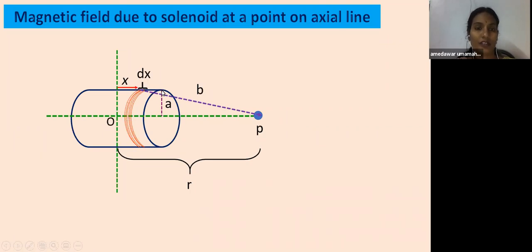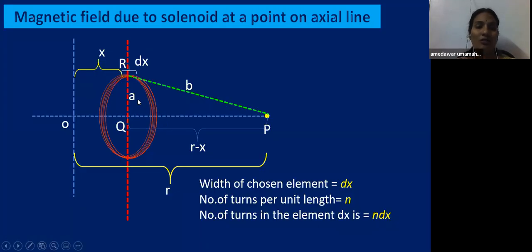The radius of the solenoid is a, and the distance from the small element which we chose on the solenoid to the point is b. I'm taking only that dx loop, which consists of a number of turns n into dx.